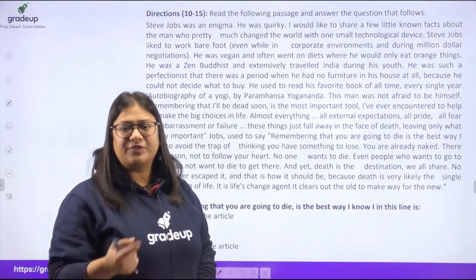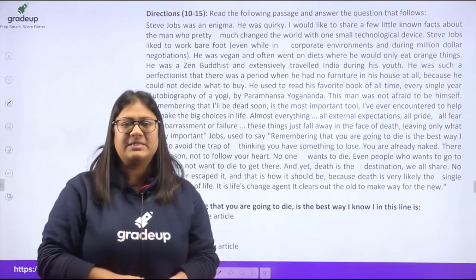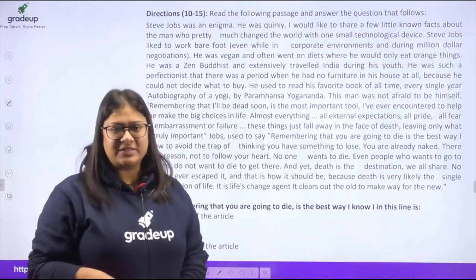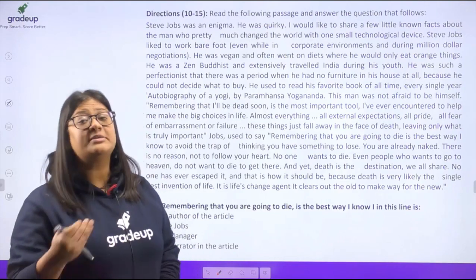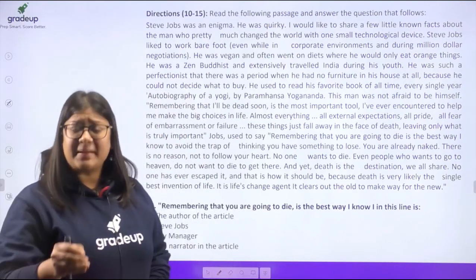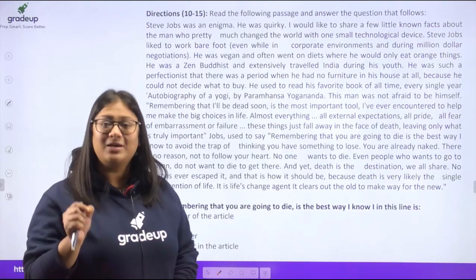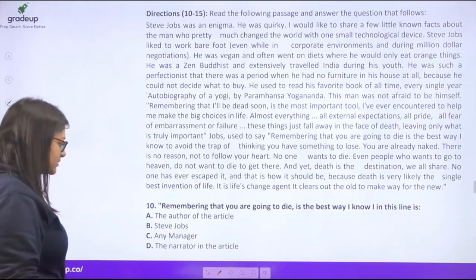So we are talking in the first narrative here, I karke, whenever you use I, we, is tarike se. So he's talking the first narrative here, and he talks about the concept of death being the ultimate reality, being the ultimate destination. Okay, and the passage also talks about Steve Jobs being a perfectionist. Okay, so now let's just take up the questions.